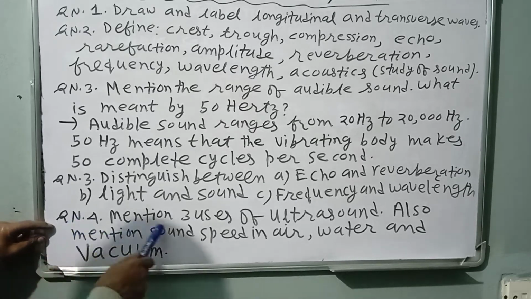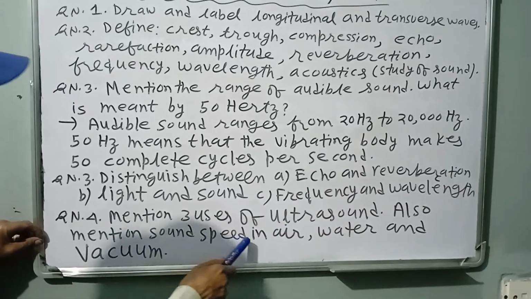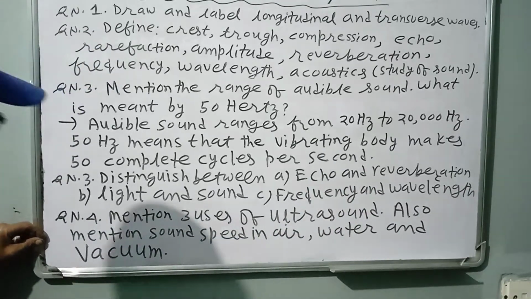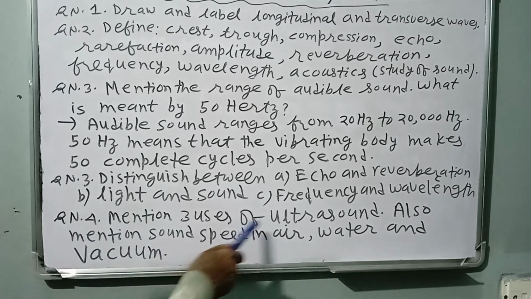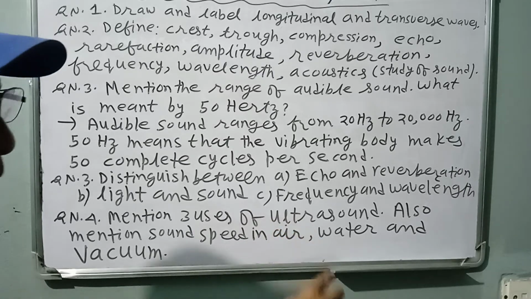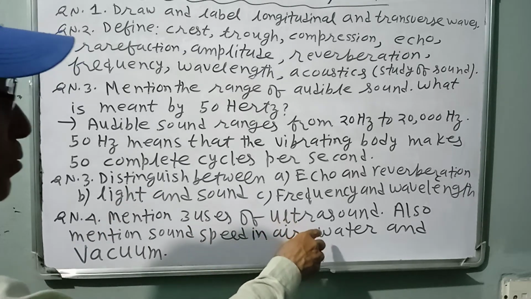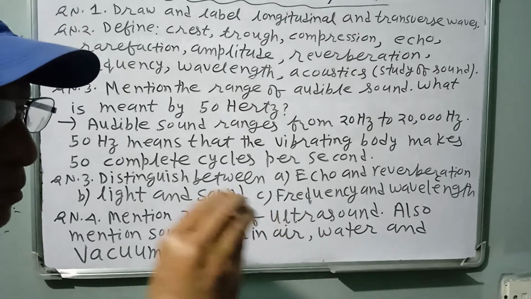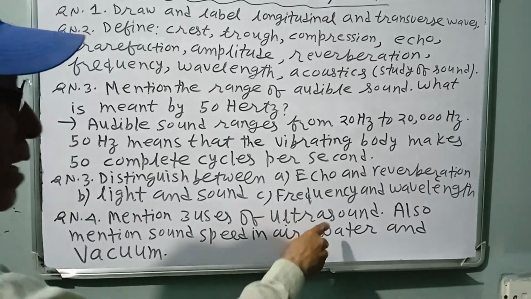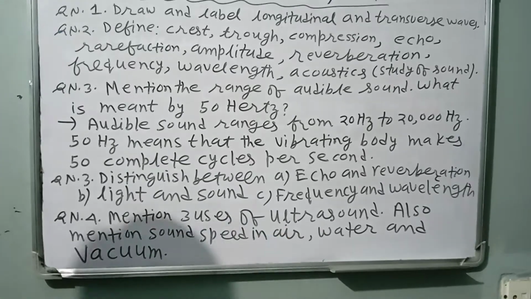Question number 4, mention 3 uses of ultrasound. Also, mention sound speed in air, water and vacuum. See, 3 uses of ultrasound. Ultrasound is very useful. Number 1, it is used to measure the depth of sea or ocean. It is also used to heal wounds, and in siren and in many other things.